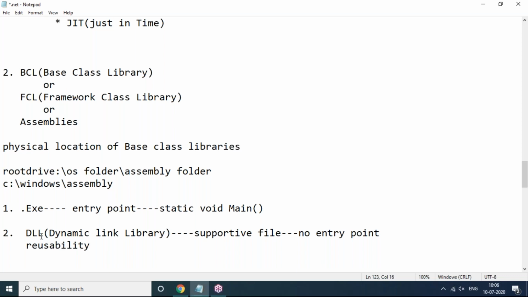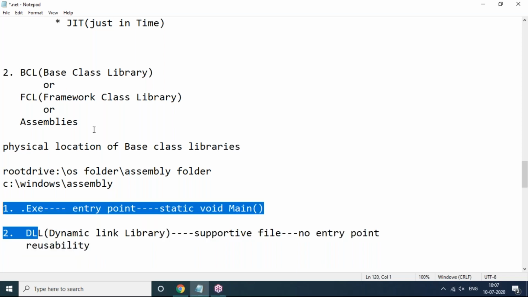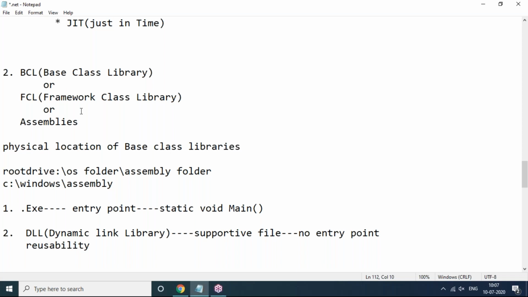This DLL we will also discuss in detail in a later session: how to create a DLL and how to use that DLL in our further applications. Okay, so this is DLL. It's a supportive file, while .exe is the main file. Whenever we create any type of application in .NET, you will get two types of files, .exe and DLL. These two come under base class libraries as two different forms.